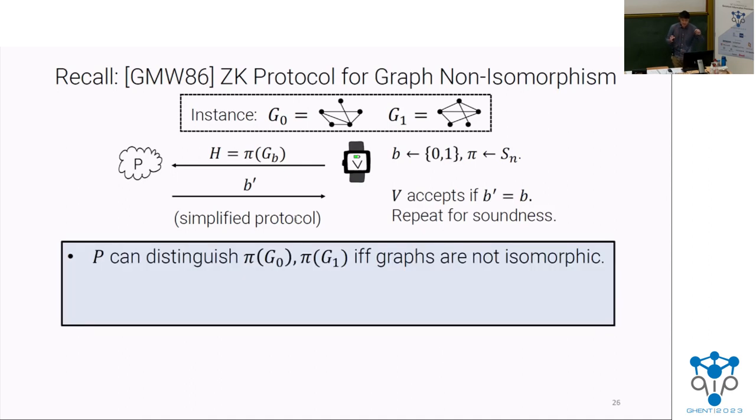And completeness and soundness in one bullet are that the prover can distinguish these two distributions that it gets if and only if the graphs are not isomorphic. Right? If the graphs are actually the same, then the prover's view is just independent of this bit B, so it can't guess it.